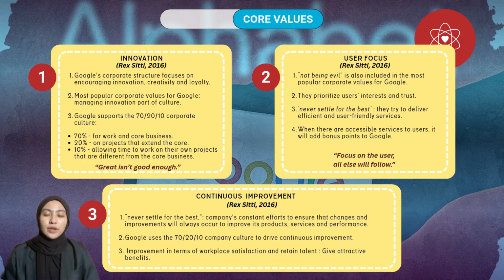In the context of Google's core values, we can evaluate it from the point of view of innovation. According to Google in 2026, for Google values, great isn't good enough. So Google's corporate structure focuses on encouraging innovation, creativity, and loyalty. Furthermore, managing innovation as part of culture is also included in one of the most popular corporate values for Google. This emphasizes that innovation is an important element for them. Google supports the 70, 20, and 10 corporate culture, which means 70% for work and core businesses, while 20% is allocated to projects that extend the core, while the remaining 10% is allowing time to work on their own projects that are different from the core business.